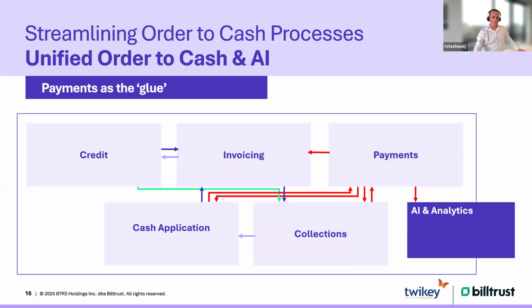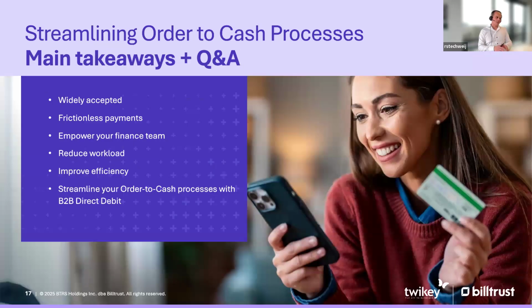So let me go to the next slide, which is actually the takeaways of today and also Q&A. I see there are a few questions. Let me first go through the main takeaways of today. SEPA direct debit, widely accepted, isn't going anywhere. What we see is that traditionally it has been used for B2C and smaller B2B, but as Dominique mentioned, 80 million euro transactions went through SEPA direct debit in the past few years.